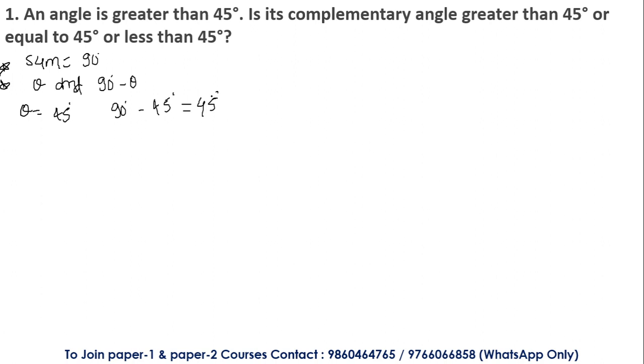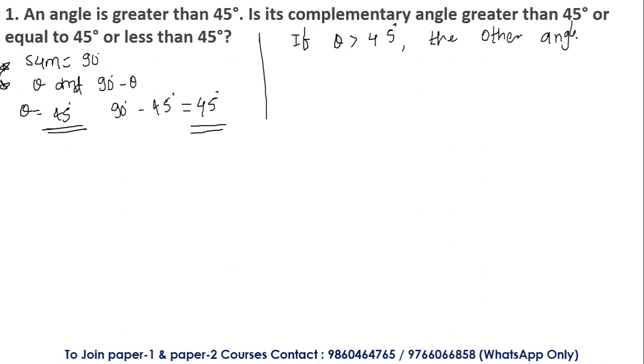Now let us just understand the cases. If theta is greater than 45 degrees, the other angle cannot be 45. We know this because if one angle is 45, as we have seen over here, the other angle will also be 45 degrees, because we know the summation is equal to 90 degrees. But if we consider a case where theta is greater than 45 degrees, then the other angle cannot be 45.